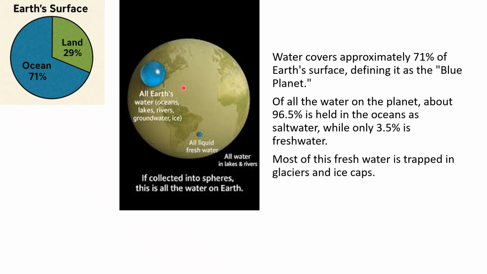And you know what happens to this fresh water? This fresh water is not available in taps or wells readily for our drinking purposes. It will be there in oceans, lakes, rivers, groundwater, ice, etc. It will be spread in many forms. And this would be all the liquid fresh water if it is collected in a sphere. And most of this fresh water is trapped in glaciers and ice caps.